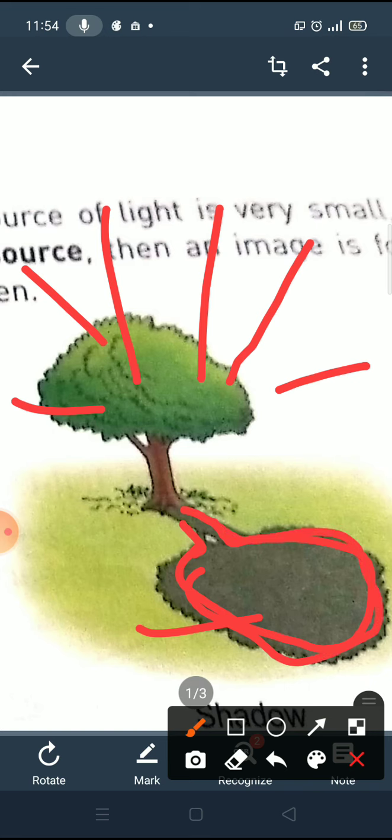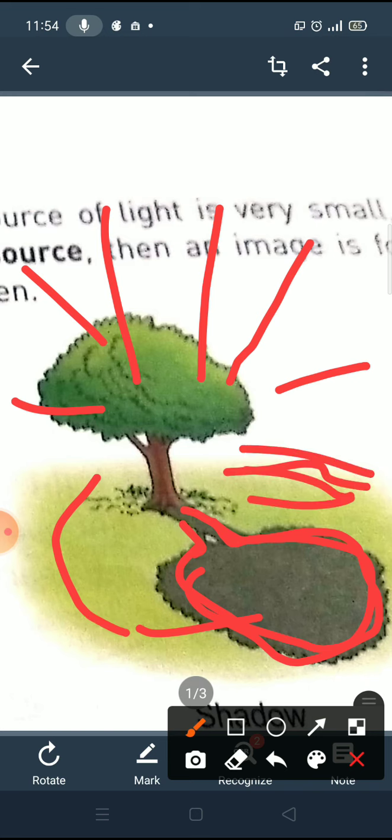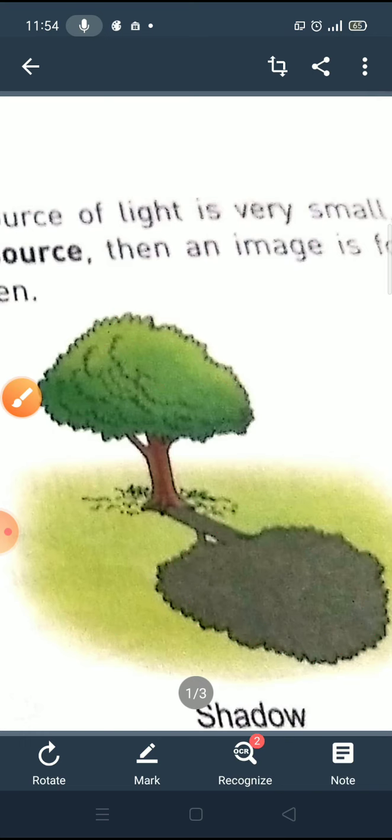And wherever transparent things are there, here is a transparent one, you can see other things easily, but this portion is coming black because this is the shadow of the tree. So there are three things necessary for shadow. First is a source of light, second is an opaque object, and third is a screen. So these things are necessary for making shadow.